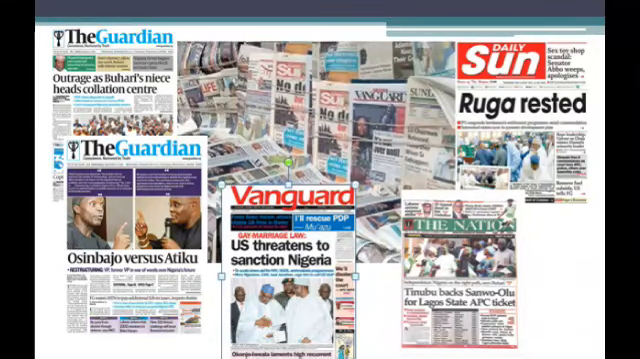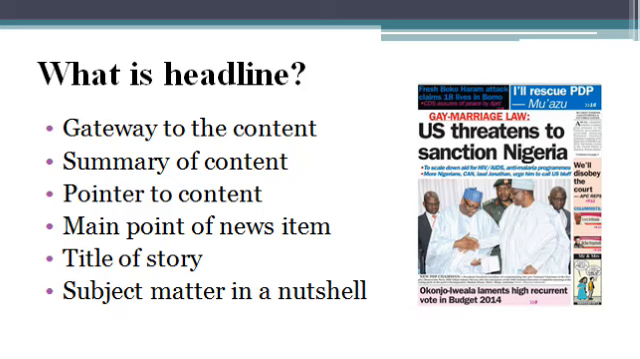Headlines are very essential in the print media industry. The headline is the summary of a story. The headline is used to attract attention to a story. So the headline is very important in the print media industry. The headline is the title of a story, whether it is a straight news report or a feature story.